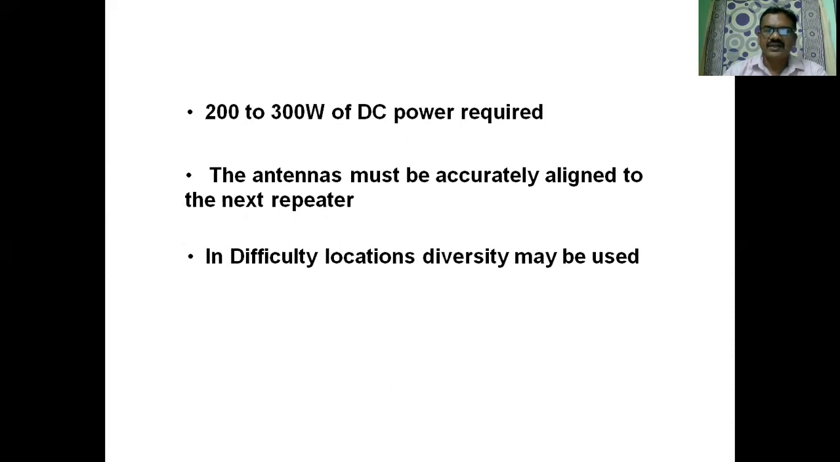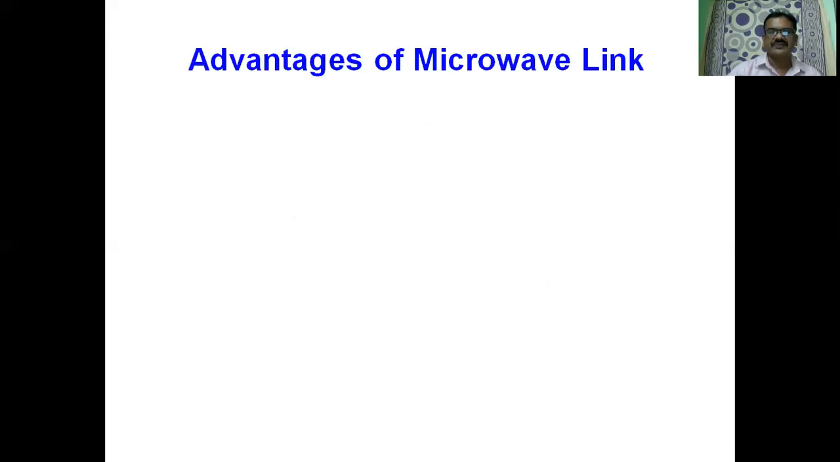In difficult locations, we can make use of diversity systems. What is a diversity? Frequency diversity, space diversity. There are 2 types of diversity systems. When it is difficult to transmit microwave signal from one place to other place due to obstructions in between the route, we can divert the signal through space diversity, or we can also divert the signal through the frequency diversity. There are different techniques available in order to transmit the signal properly from transmitter to receiver.